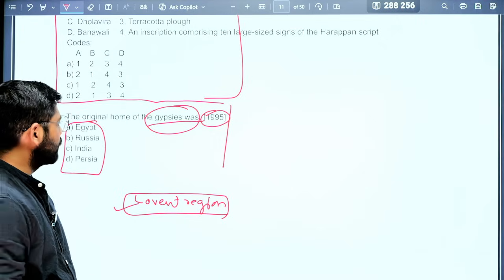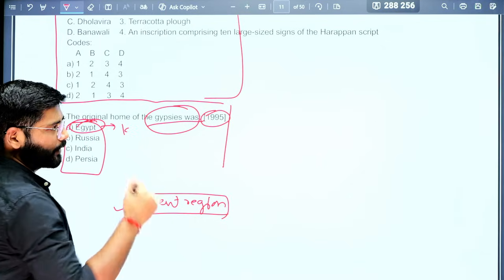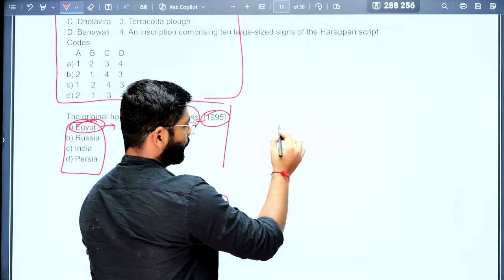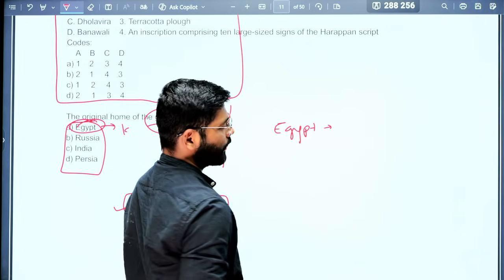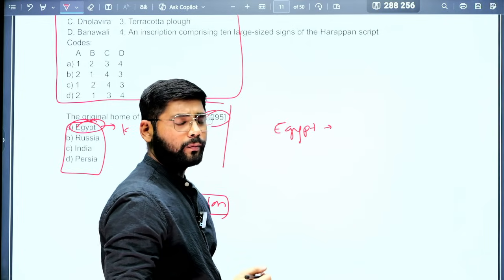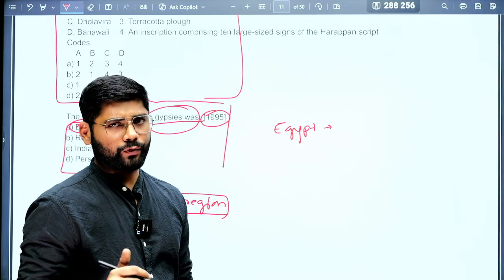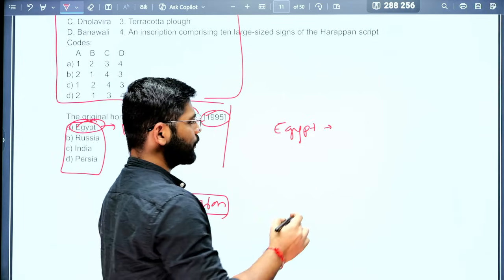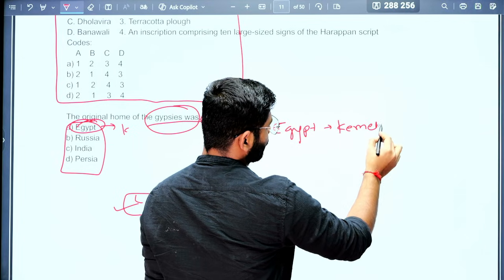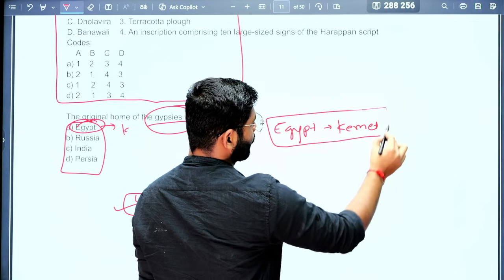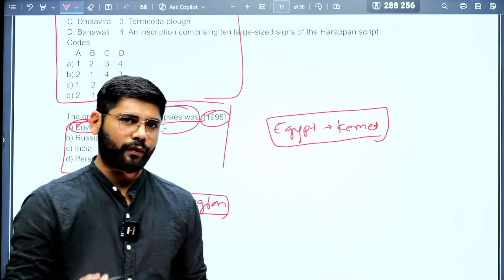Now one extra fact that I will give you, which is not covered in many places: in ancient and even medieval times, Egypt was known as Misr to India, but before that Egypt was known as Kemet to Indians. So if they ask a question on this, it is a bonus for you.